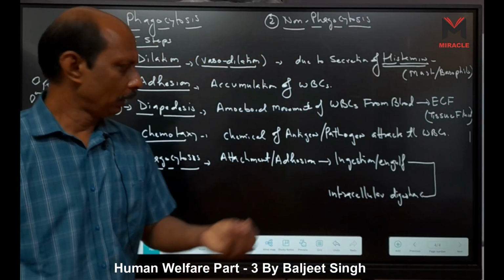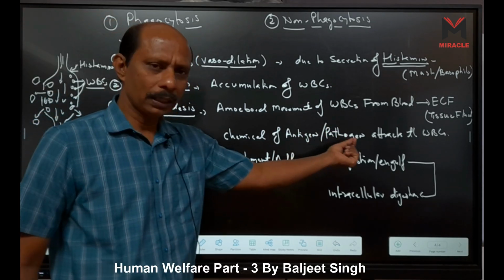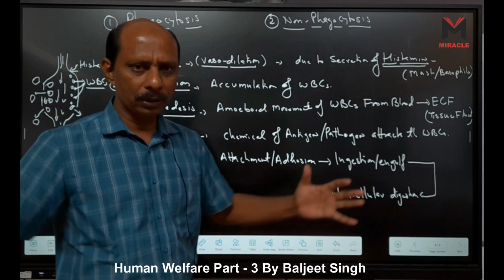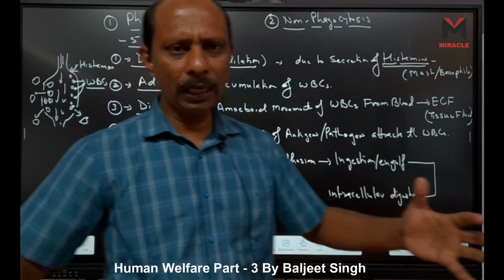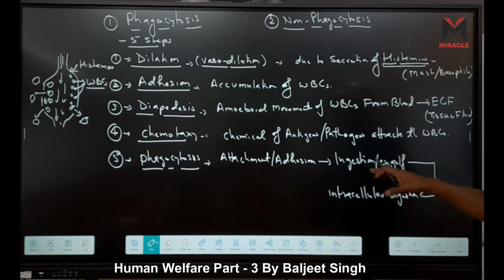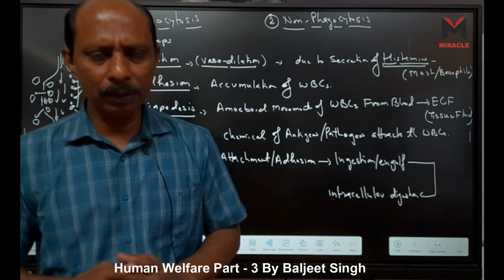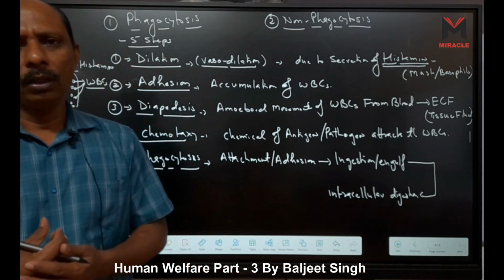First, when they attach to the pathogen, what happens? They form pseudopodia, and these pseudopodia, like amoeba, engulf the whole pathogen inside the cell, right? Now a food vacuole is formed, and this food vacuole is called a phagosome.